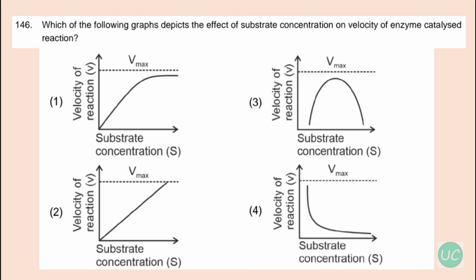Okay, our next question is based on a graph. In this one, option number 1 is correct, because with the increase in the substrate concentration, the velocity of the enzymatic reaction rises at first.